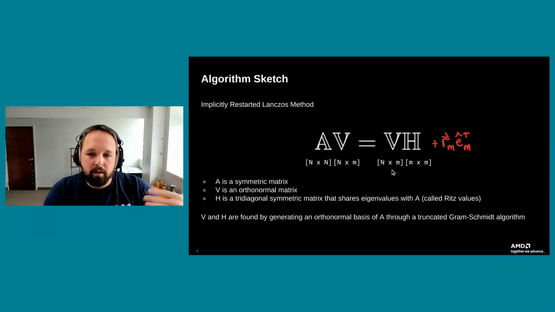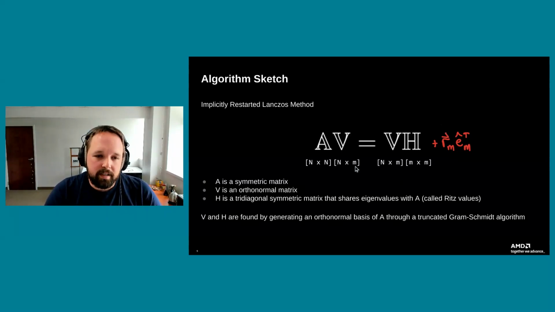It keeps iterating this process, re-choosing that initial vector, so that we can drive down that residual and get exact equivalence, AV equals VH. Once we have that, we can run torch.linalg.eigh, since this is a symmetric matrix, to produce the eigenvalues and eigenvectors of H, and then use the relationship we have here to calculate the eigenvectors of A.